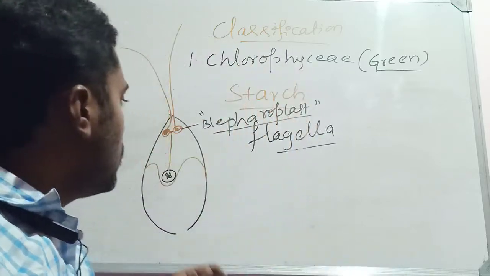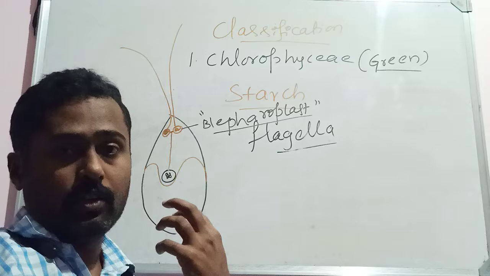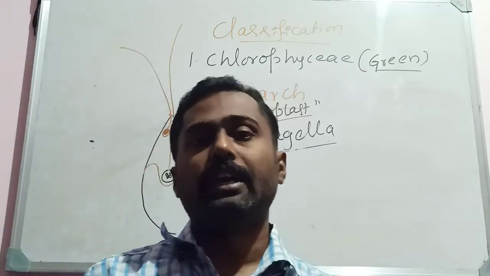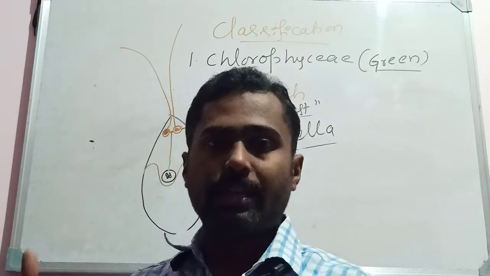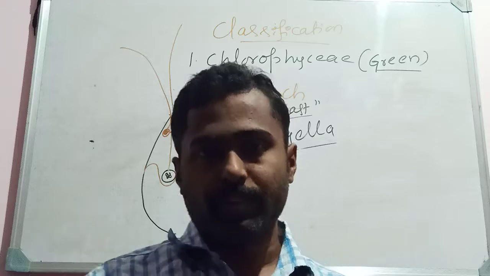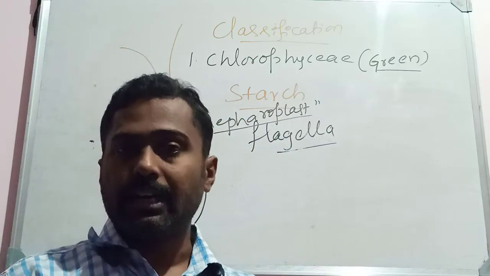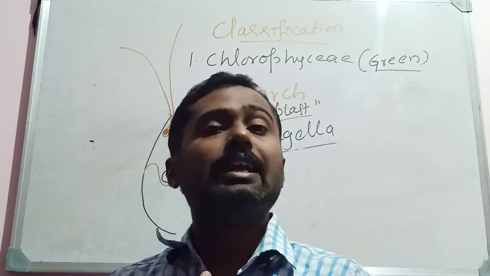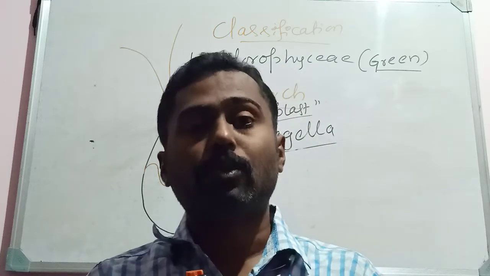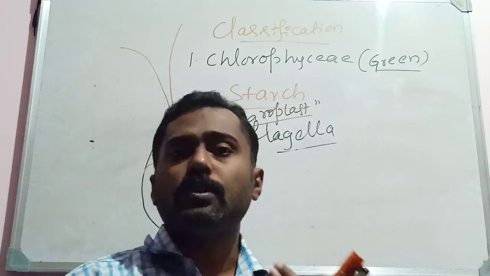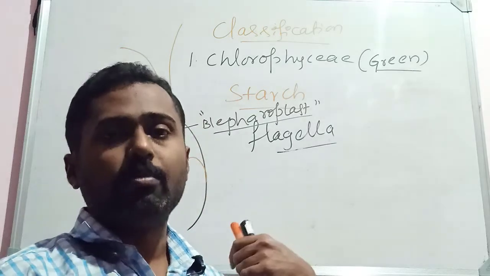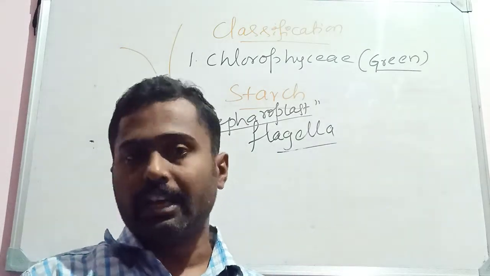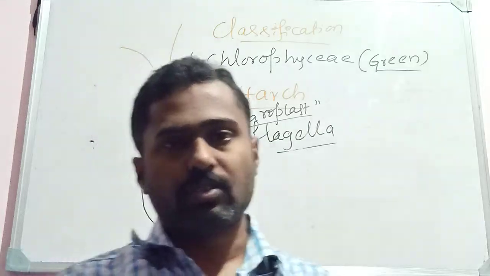Also, I said about the chloroplast in algae, various shapes of chloroplast can be seen, especially in the members of Chlorophyceae, like cup-like, girdle-like, reticulate or mesh-like chloroplast, stellate chloroplast, and spiral-shaped chloroplast. So different types of chloroplast can be seen especially in the members of green algae and even in other algae also.